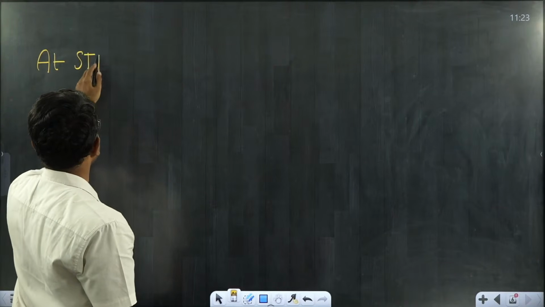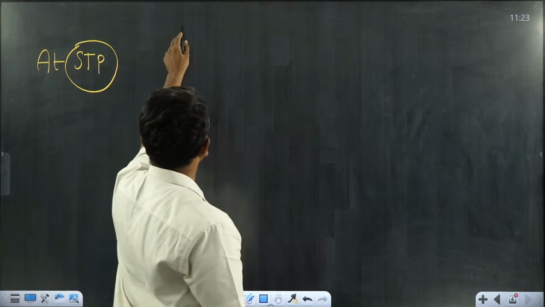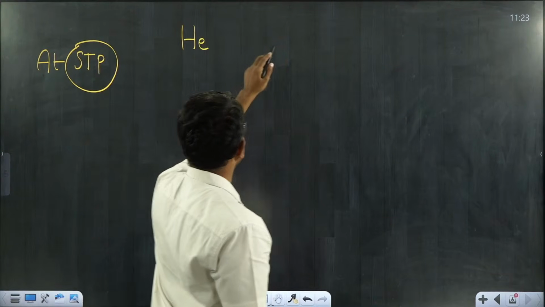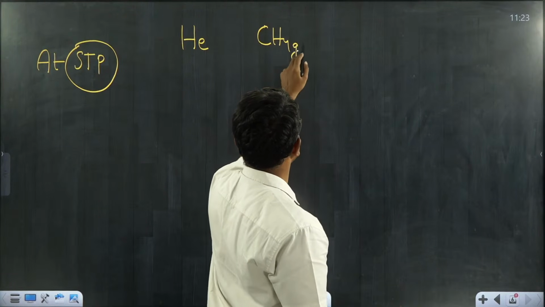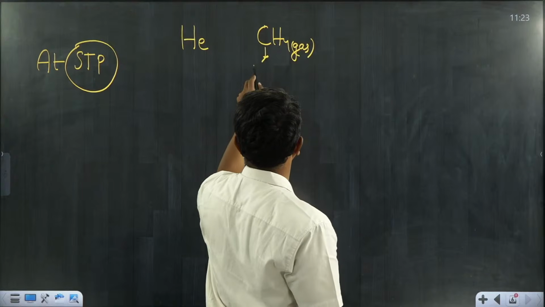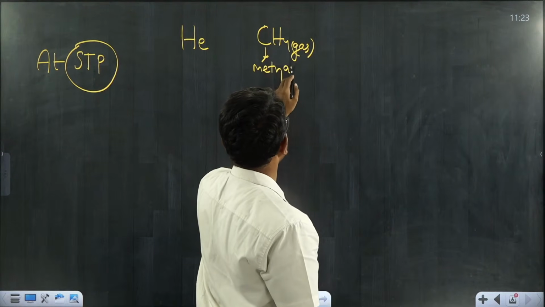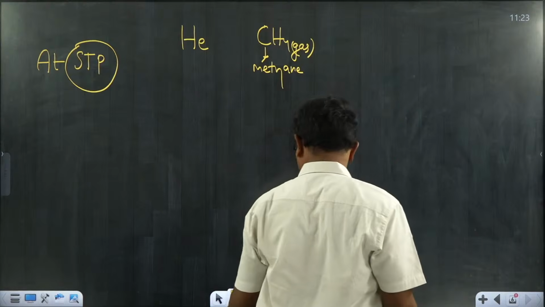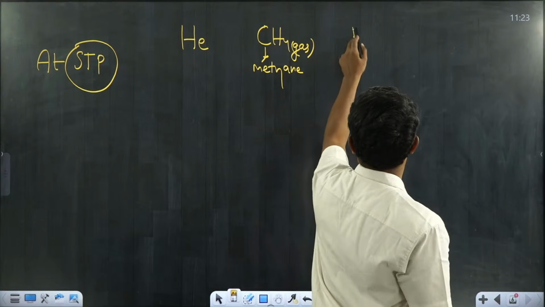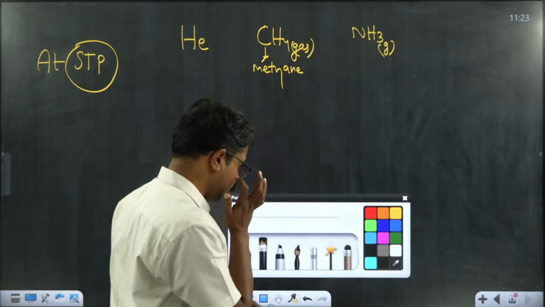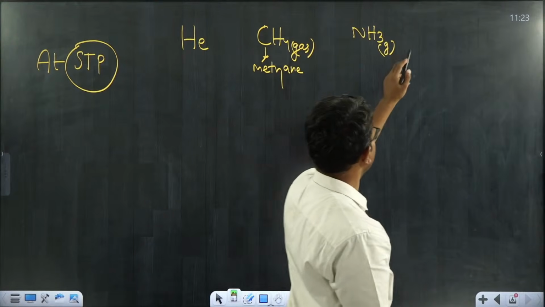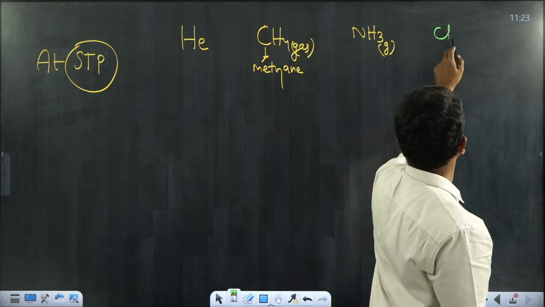I have a sample of helium at STP. I have specified the conditions. Now I have He, and let's say CH4 gas, methane, and NH3 gas, and let me write one more, Cl2 gas.